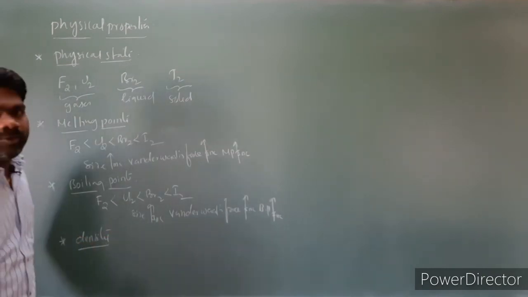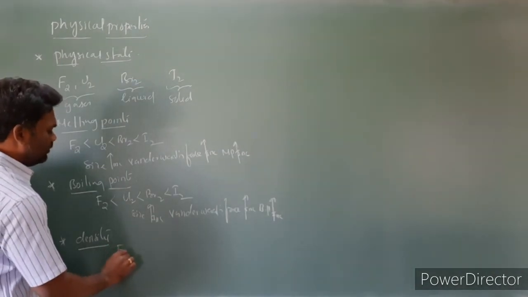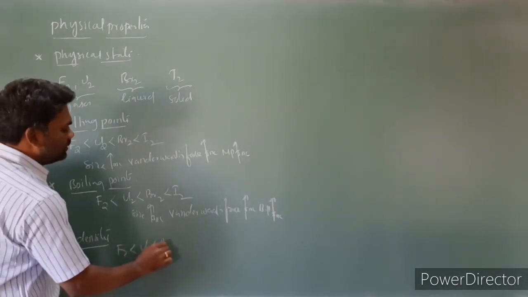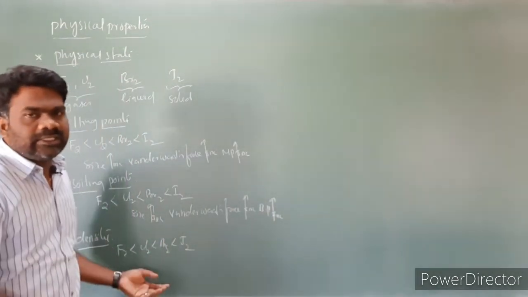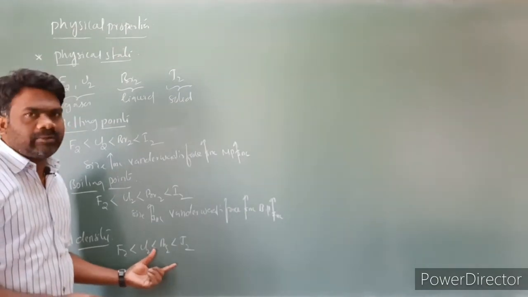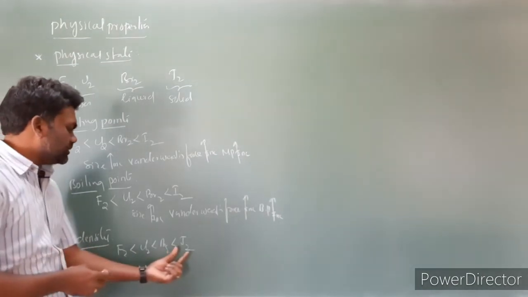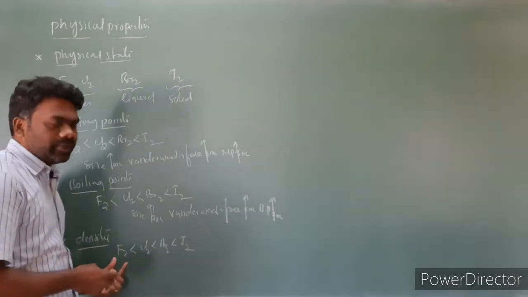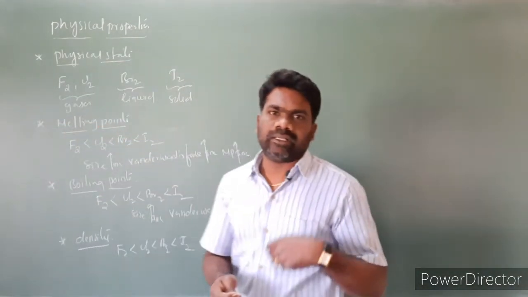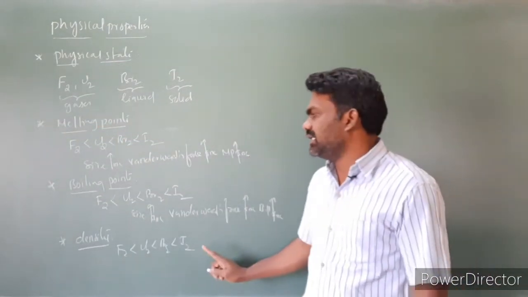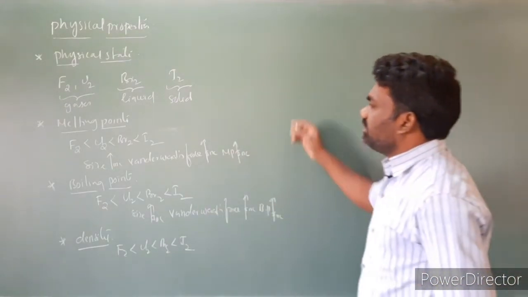Density. While moving from top to bottom, density increases. The density order is fluorine is less than chlorine, less than bromine, less than iodine. Density depends upon molecular mass. As molecular mass increases, density increases. So iodine has the greatest value and fluorine the least value because of increasing molecular mass. This is the density. Next one is